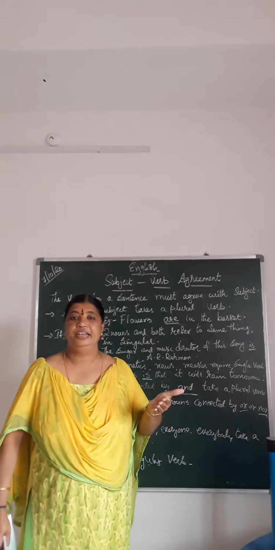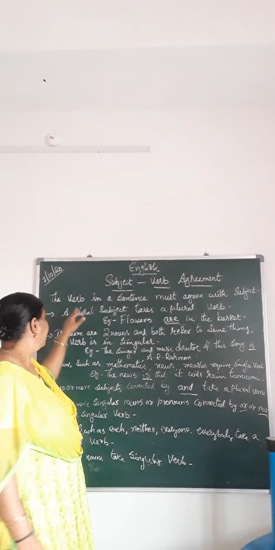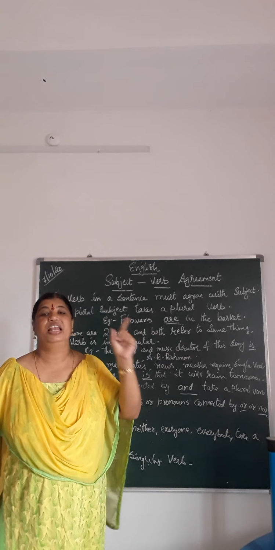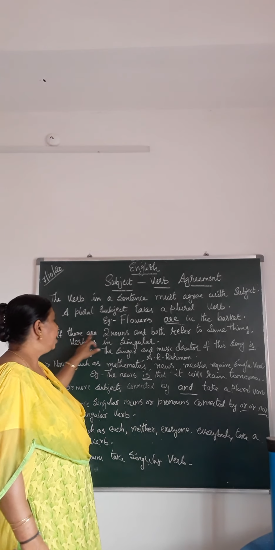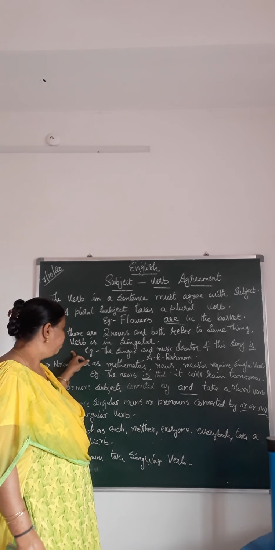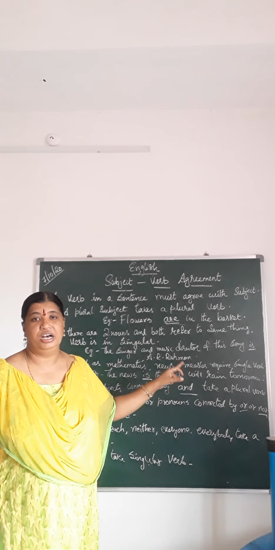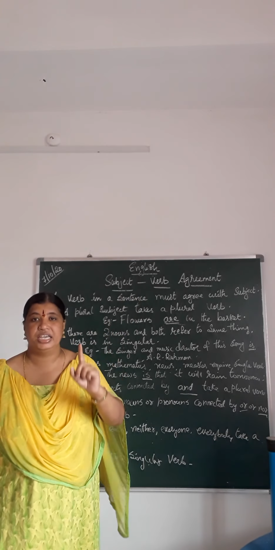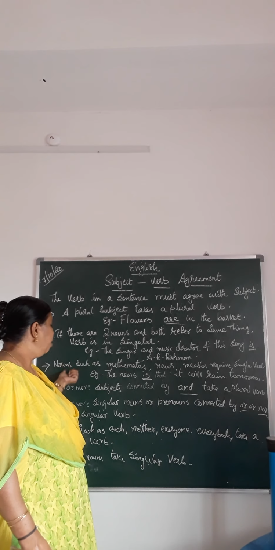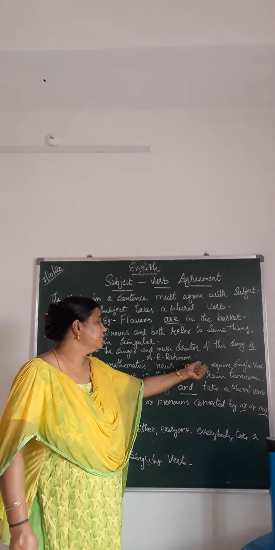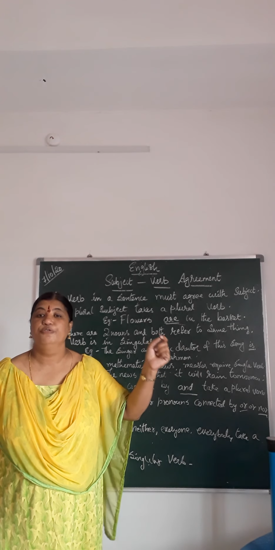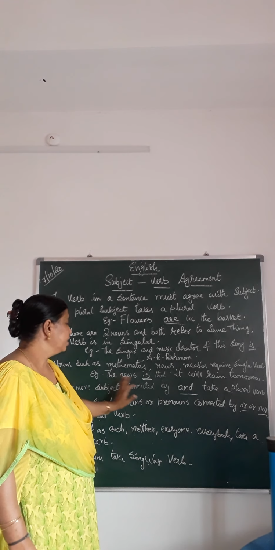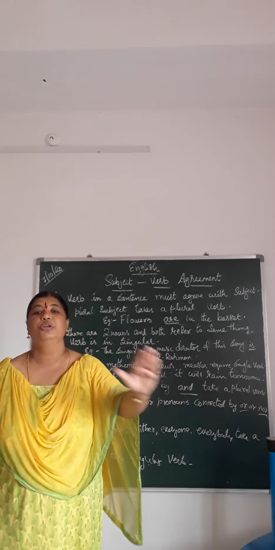Now let me recapitulate it once again, a quick look, children. A plural subject takes a plural verb. If two nouns refer to the same thing, the verb is singular. Third, nouns such as mathematics, news, measles require a singular verb. Fourth, two or more subjects connected by and take a plural verb.